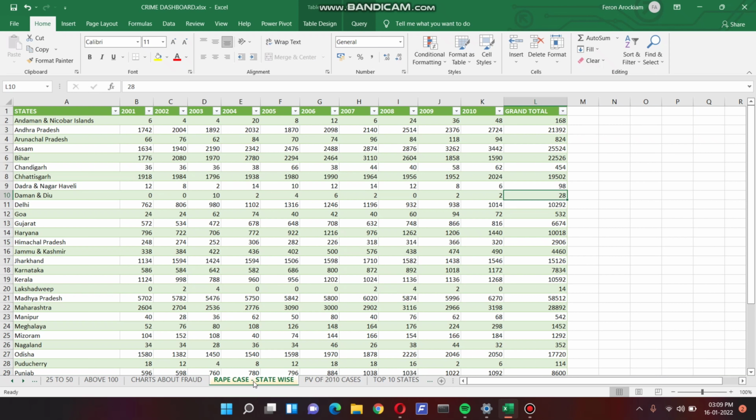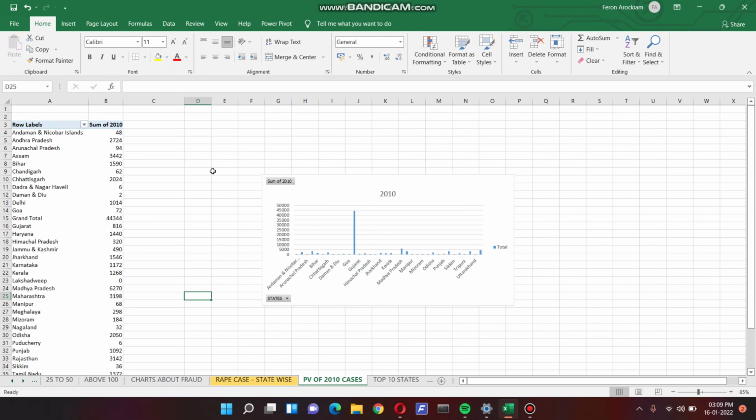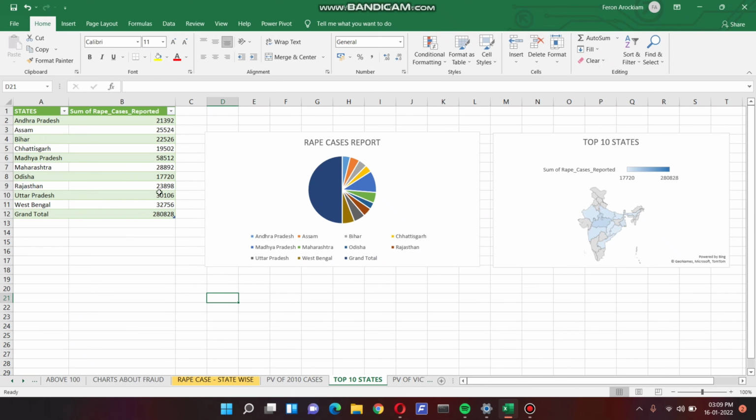Next, we come to the rape case dataset. Here, we have state-wise segregation and column-wise segregation of years, and we have the total here. In the next sheet, we have the pivot chart and pivot table of the rape cases reported in 2010. In the next sheet, we have the top 10 states which reported rape cases.